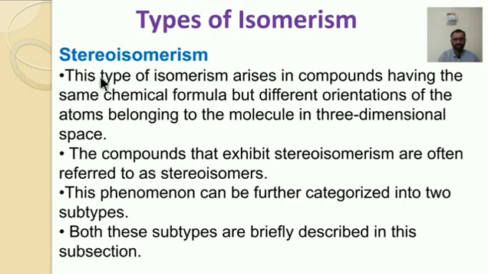The next one is stereoisomerism. This type of isomerism arises in compounds having the same chemical formula but different orientation of atoms belonging to the molecule in three-dimensional structure or space. The compounds that exhibit stereoisomerism are often referred to as stereoisomers. This phenomenon can be further categorized into two subtypes, both of which are briefly described in the next points.